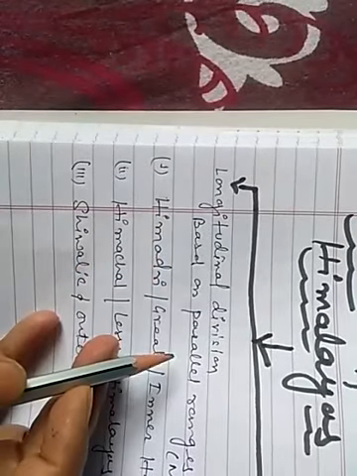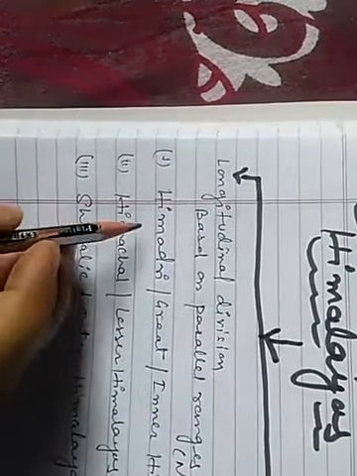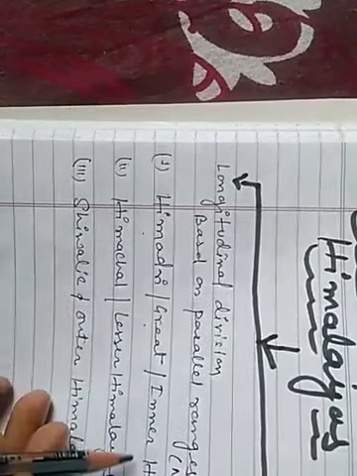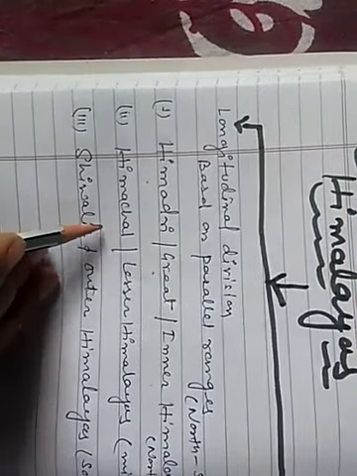The second one is regional division of Himalaya demarcated by river. This is west to east division of Himalayas. So the longitudinal division of Himalaya based on the parallel ranges: the parallel ranges of Himalayas are Himadri, which is also known as Great Himalaya or Inner Himalaya. It is the northmost range of Himalaya. Then is Himachal. It is also known as Lesser Himalayas and it is the middle range of Himalaya. Then is Shivalik. Shivalik is the outer Himalaya and it is the southmost range of Himalayas.